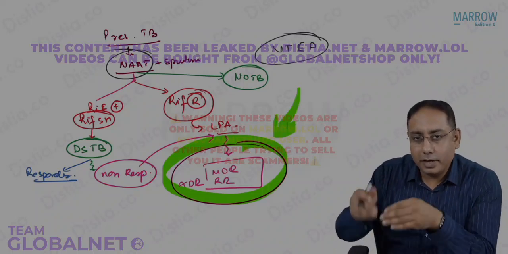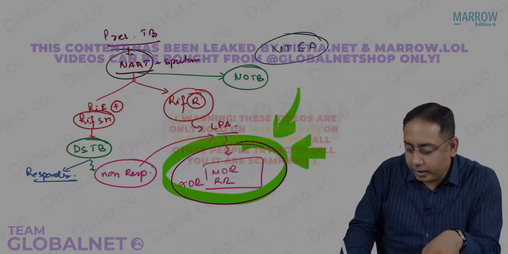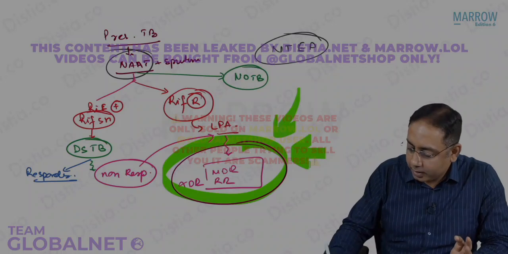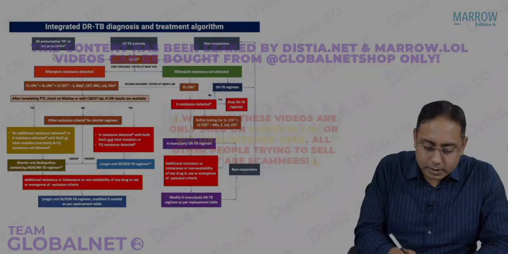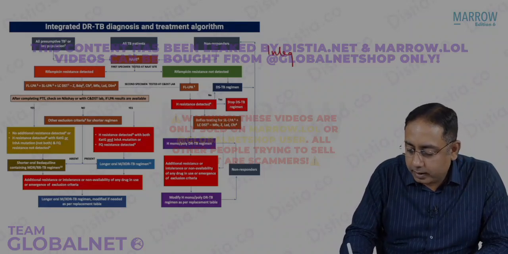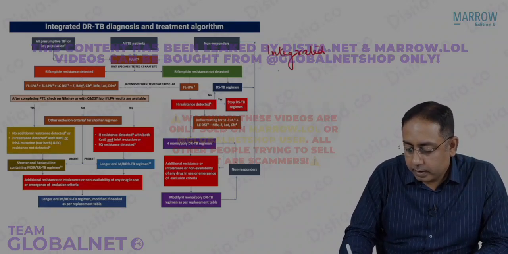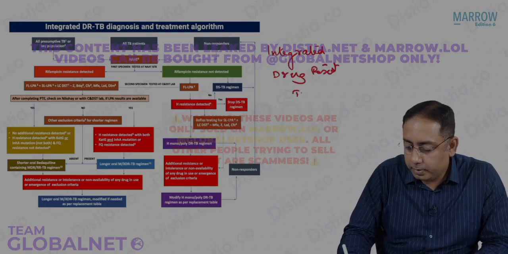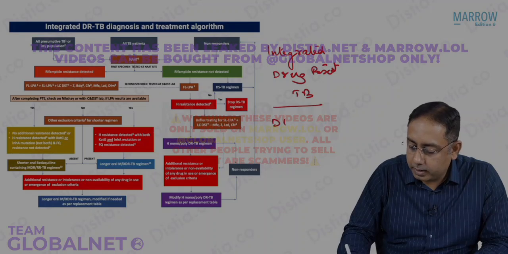Let me just dive into this zone, and there will be some complications over here. Look at this diagram over here. What is this diagram? It talks about the integrated drug resistant TB management. So it is a DRTB regime.